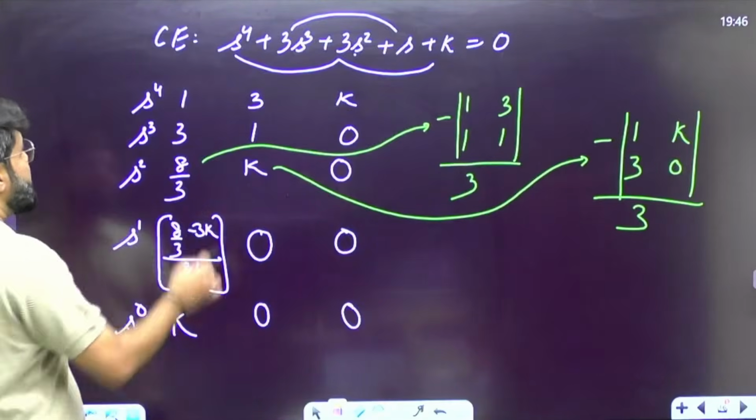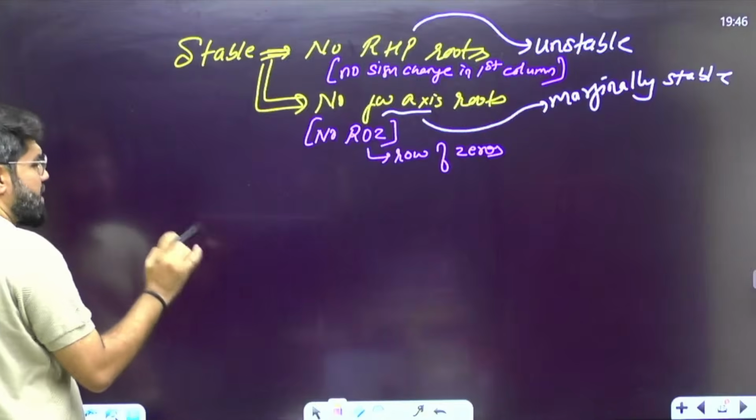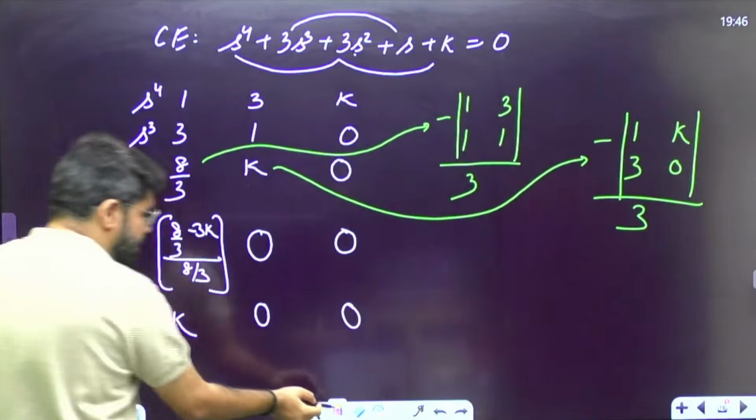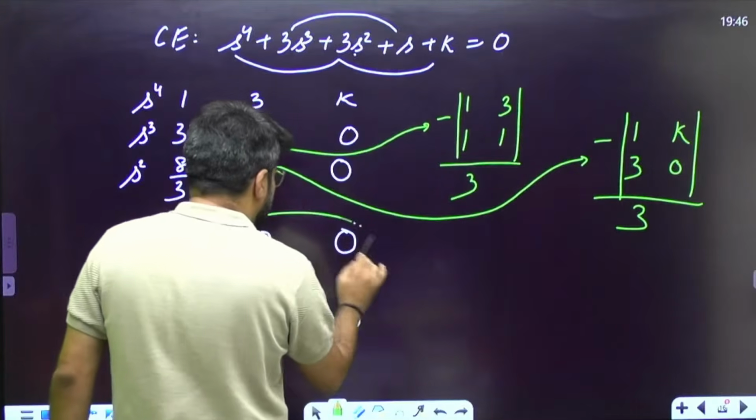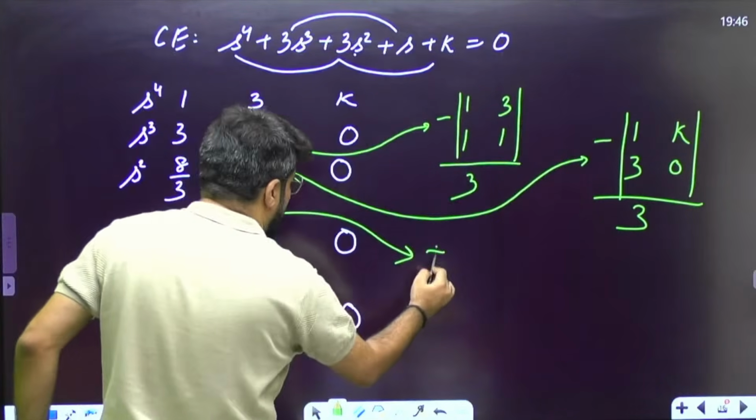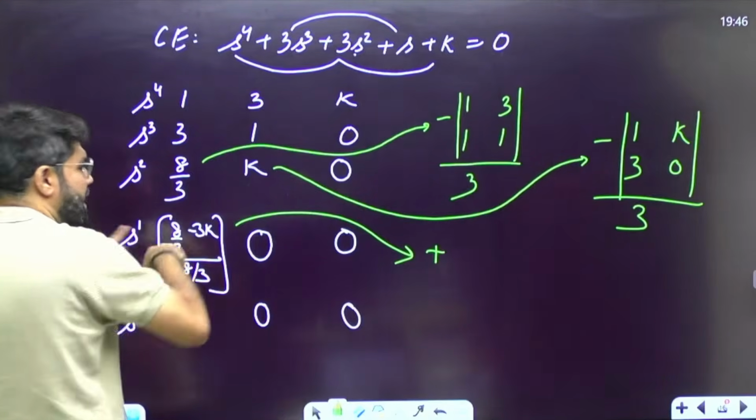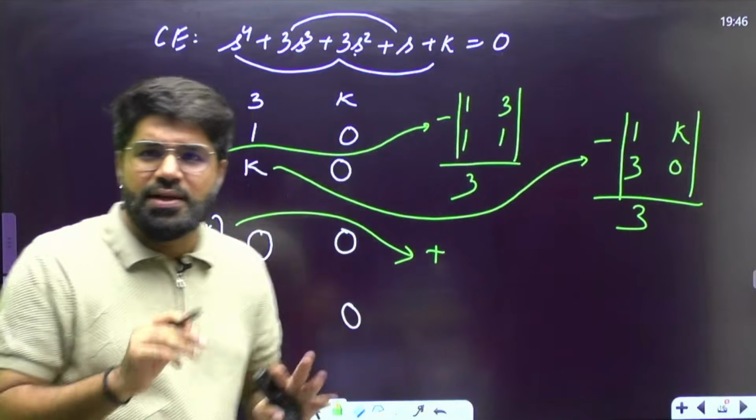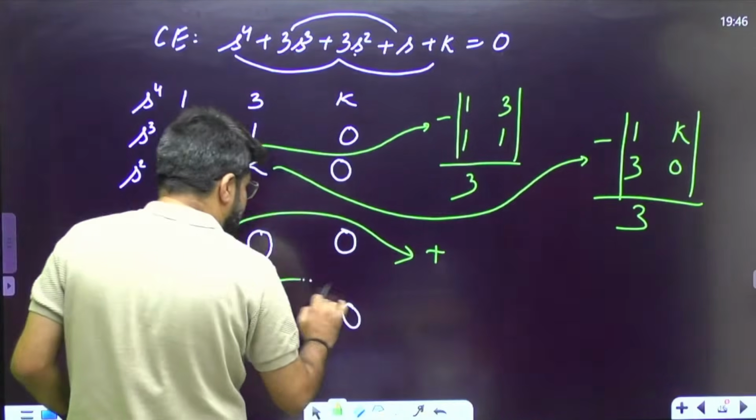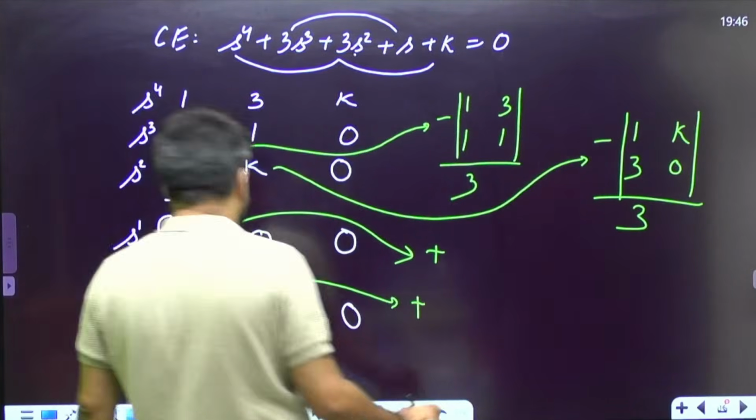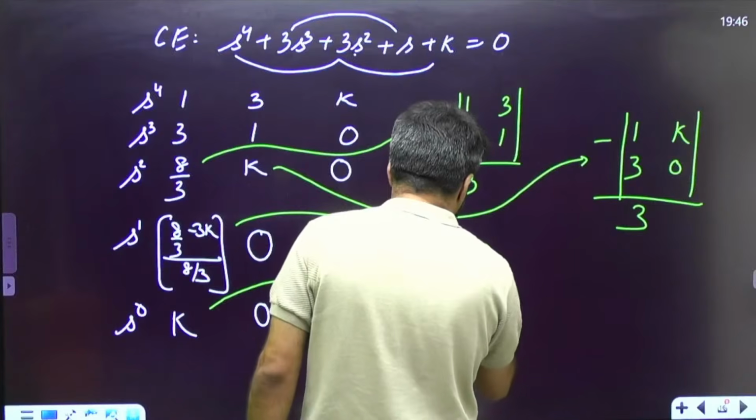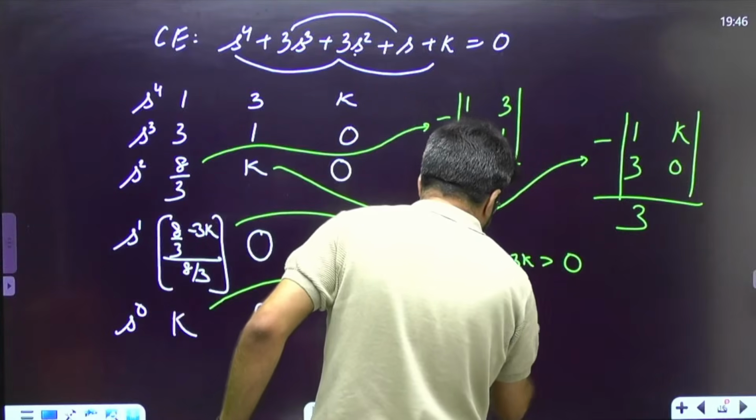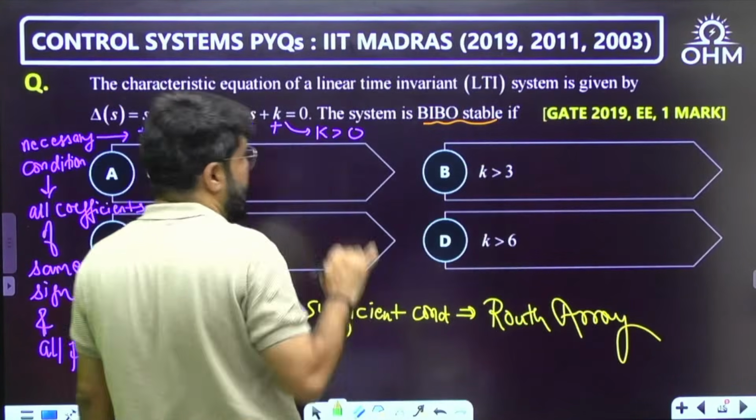So now see here, plus plus plus, you want no sign change and no row of 0 also. That means all these are plus, so this also must be positive, not even 0, because if it is 0, the entire row will become 0. Sometimes 0 may be included in the option as a part of the boundary case, marginally stable, but in the strict sense, it must be positive. So what I want here is 8 by 3 minus 3k must be greater than 0. And here k, I told you k must be greater than 0 for the necessary condition also.